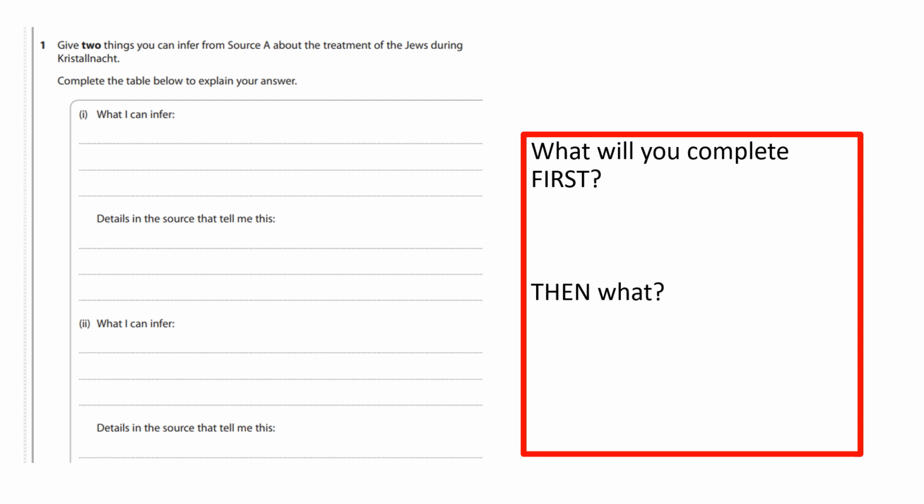You will then add your details to your booklet first. So you'll put your quotes in the section of the booklet that says details in the source that tell me this. Then what? So pause the video. What would you do next when you've added your details?